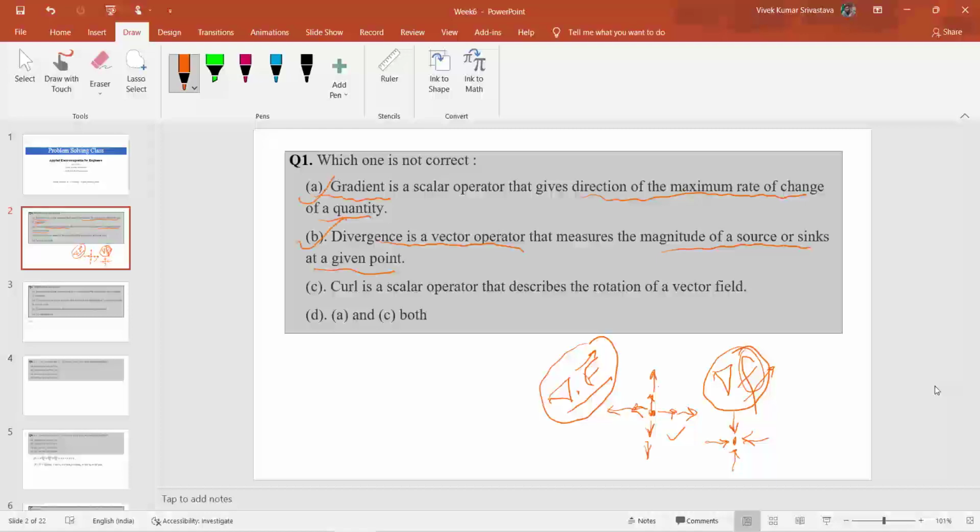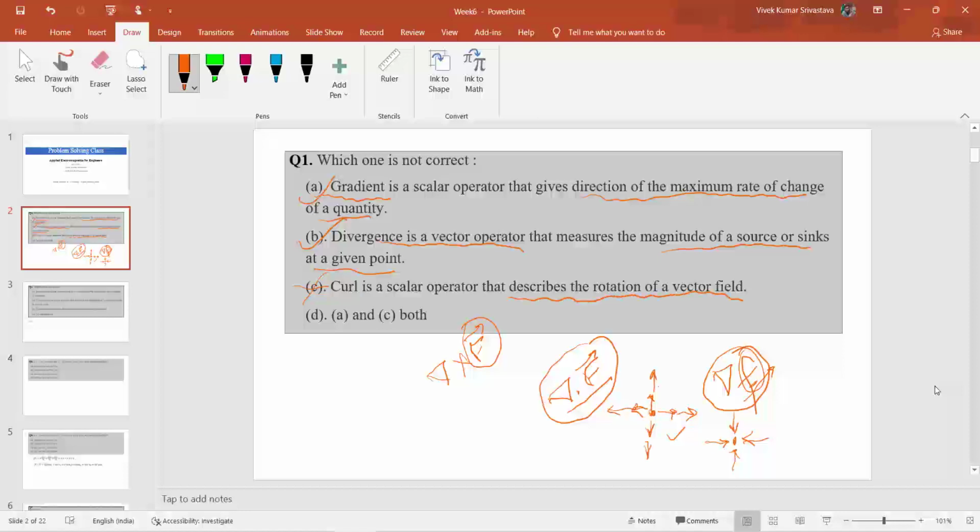Statement C states that curl is a scalar operator. But curl is not a scalar operator. Curl is also a vector operator, applied only on vector fields. It is not applied on a scalar field. So this statement is incorrect, although the rest of the statement is correct: it describes the rotation of a vector field.